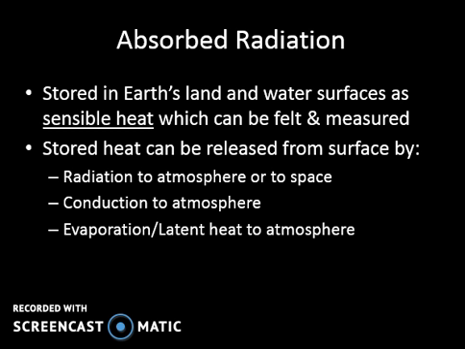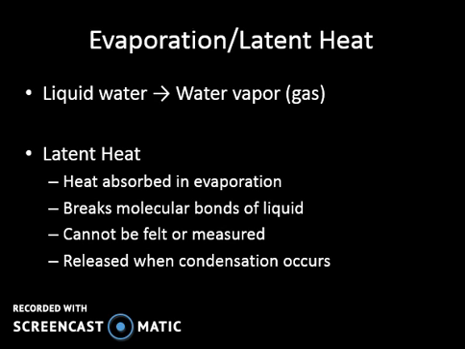We see conduction. We see the three different ways that heat can be transferred. We see radiation to the atmosphere or to space. We see conduction to the atmosphere. And we start to see evaporation and latent heat to the atmosphere, which we'll talk about later. Okay, so this is just the three different ways that heat can be stored, as an example, when we're talking about absorption radiation.